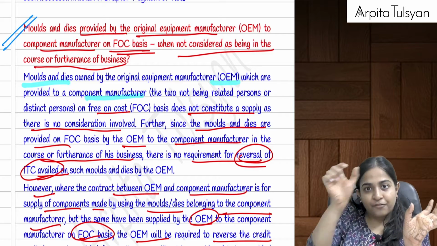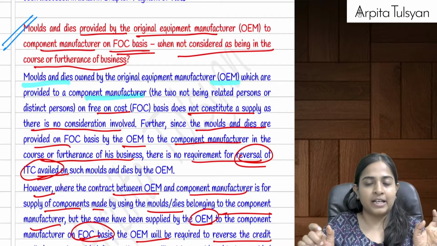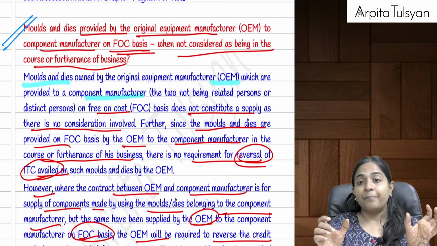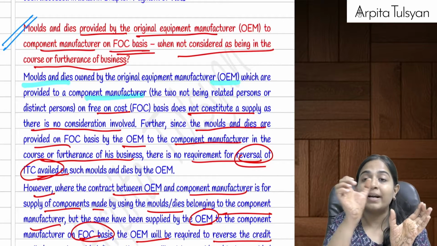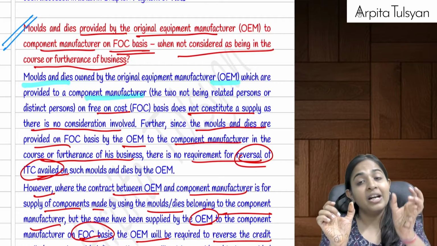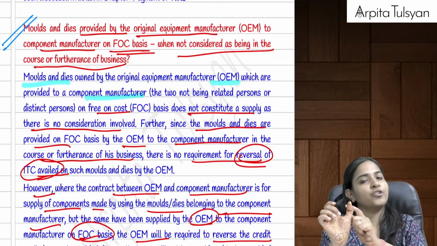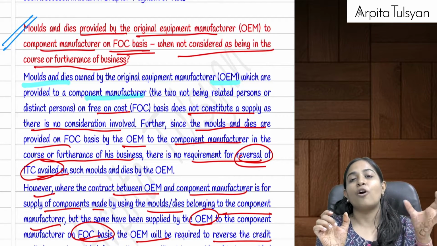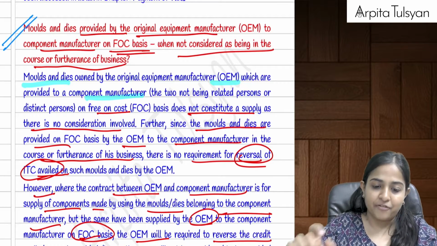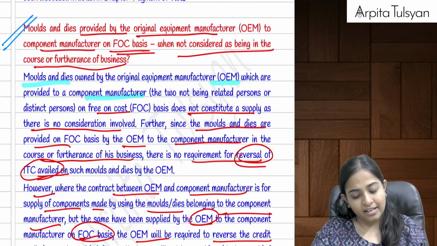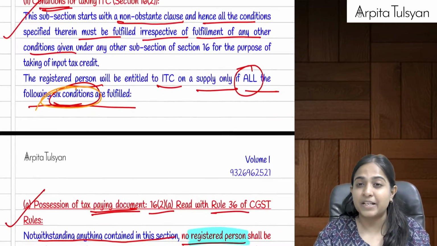Okay, because it is further used in the course or furtherance of business. But let's say it was not the duty of the original equipment manufacturer to provide the molds and dies to the component manufacturer, still he is provided free of cost, then ITC of those molds and dies will not be available to the original equipment manufacturer. Right, this is what we had studied. This is all about your section number 16 subsection 1.